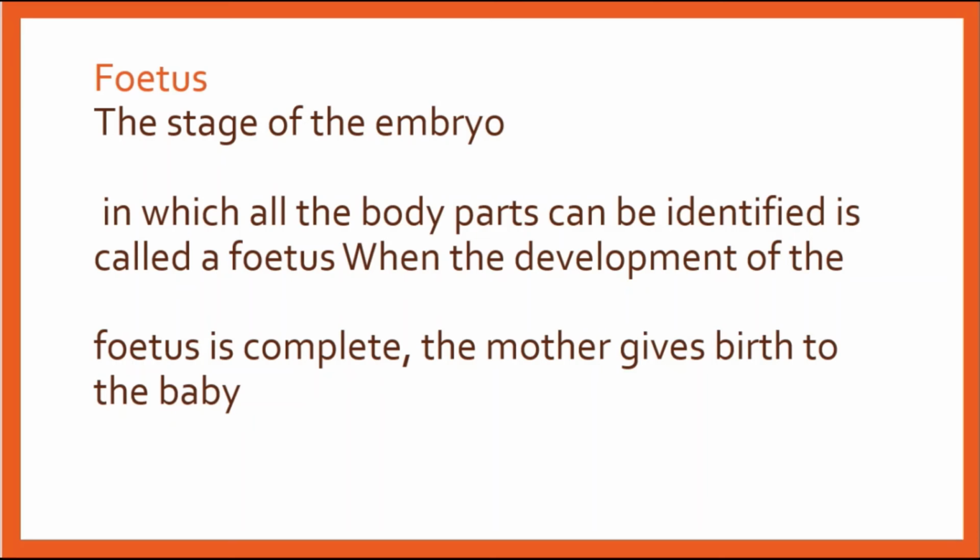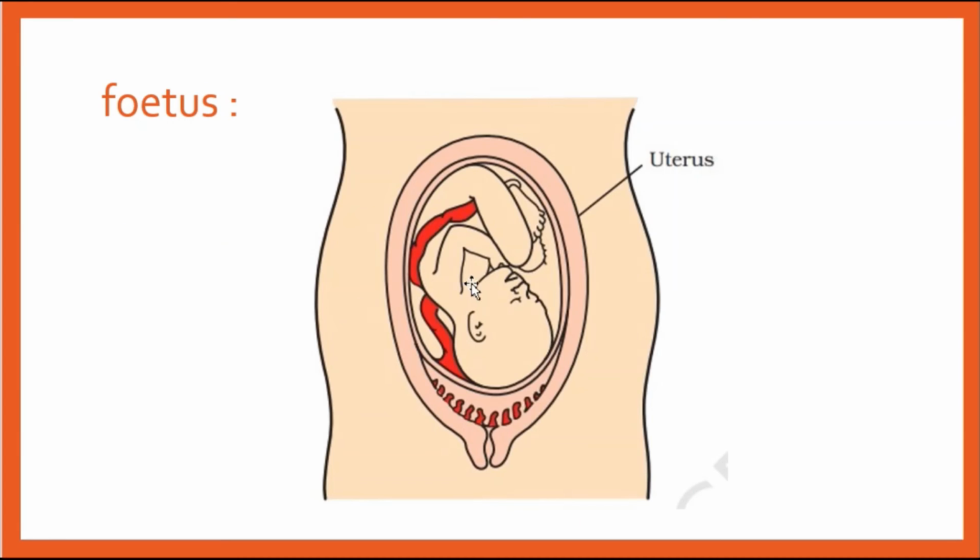Next, let's see what is a foetus. Foetus is a stage of embryo in which all the body parts can be identified. When the development of the foetus is complete, the mother gives birth to the baby. When in the 8th or 9th month the baby is fully grown, then this stage is known as foetus.